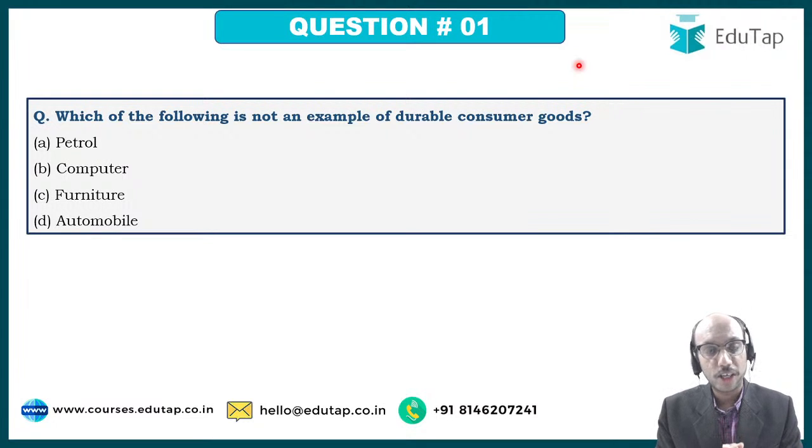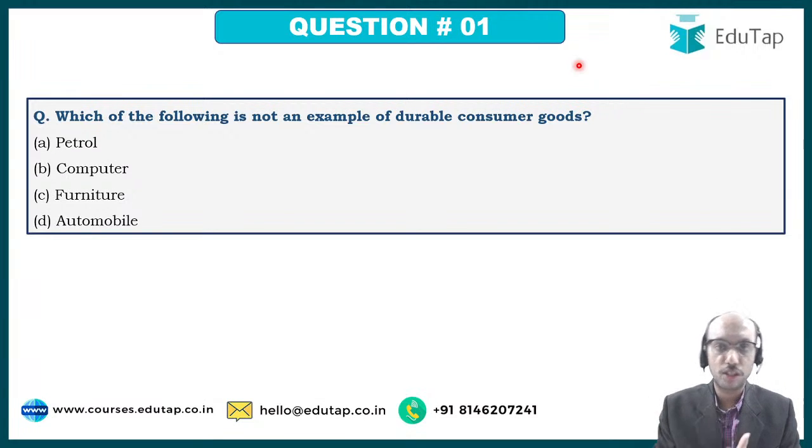Now, the agenda of this particular video is to discuss certain MCQs, and what I have done is that I have picked up a small topic, which is types of goods, and I am going to discuss certain questions related to types of goods with you. The thing is that as a part of our course, we have provided notes and we have provided videos and quizzes and MCQs and everything to you. So what we are discussing over here is going to give you a snapshot of what is actually going to happen in the course. For example, economics is taught by me in the course, so you can understand how I have approached things.